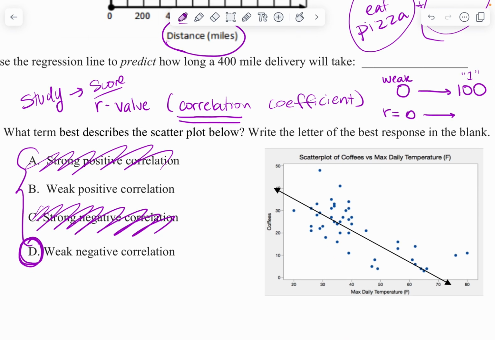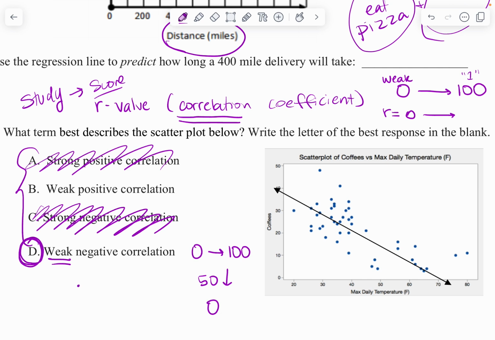So right off the bat, if I'm thinking it's a weak correlation, again, I have to pick a number between 0 and 100, and then I'm placing that decimal in there. Numbers that are less than 50 are going to be weak. So if you're lower than 50, you've got a weak relationship. Does this look like confetti thrown on the floor? Because then you're close to 0. If it's a little close together, it's probably somewhere in the middle.